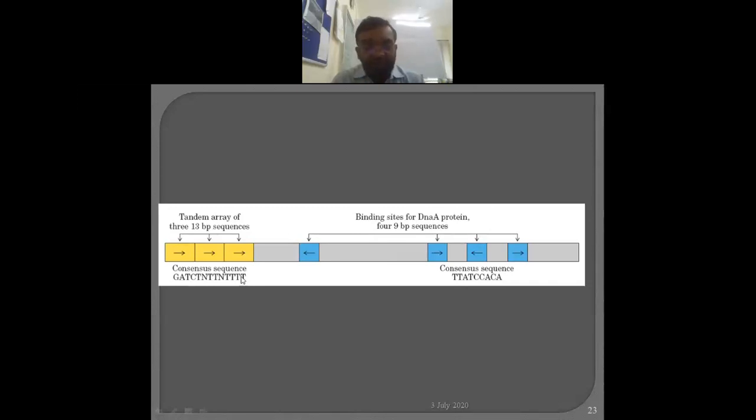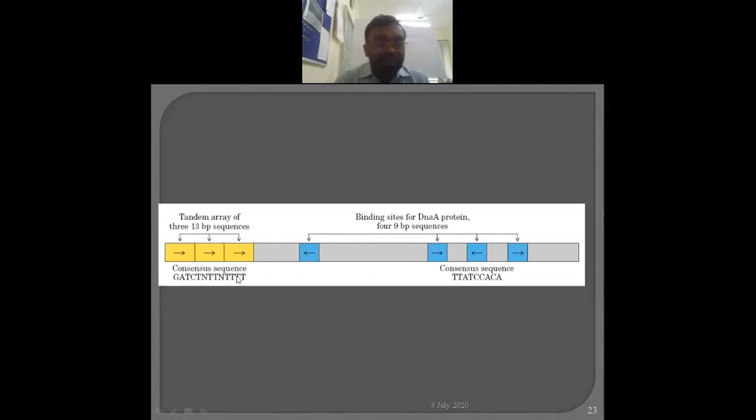It means you will detect the changes as far as this region is concerned, but this particular part remains. There are three, 1, 2, 3, 13 base pair consequences. The peculiarity here is that you will find the majority of A and T pairs, only one or two times G and C. The major portion consists of T.